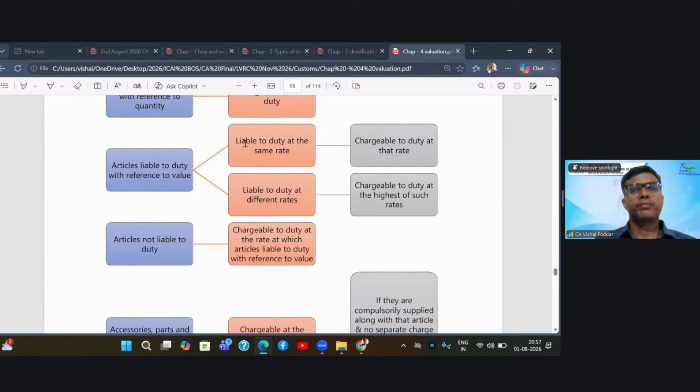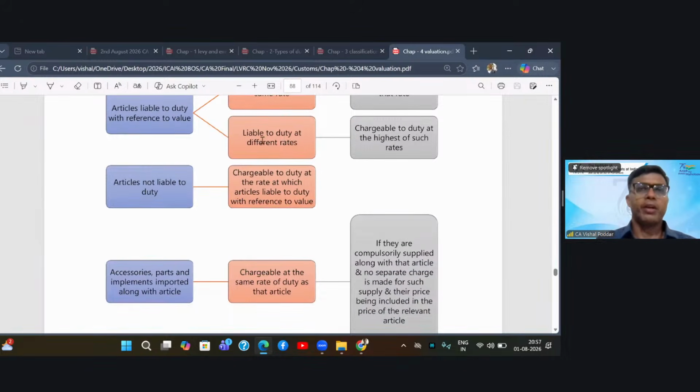Now what will you do? Again check, is there a single duty rate applicable to all? If yes, no problem, we'll take that single rate. But if there are different rates of duty, then what will you do? They have simply said, take the highest rate.